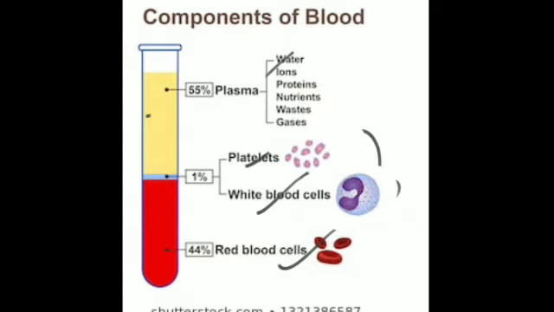And what is the percentage of this plasma? It makes about 55% of the total blood. Is that clear? And 1% is constituted by the platelets and white blood cells, and 44% is constituted by the red blood cells. Now what is this plasma?